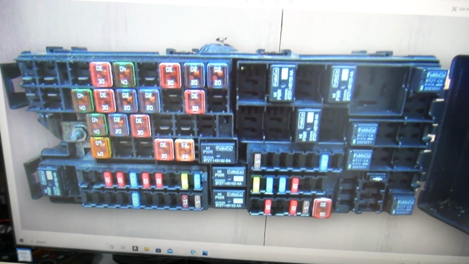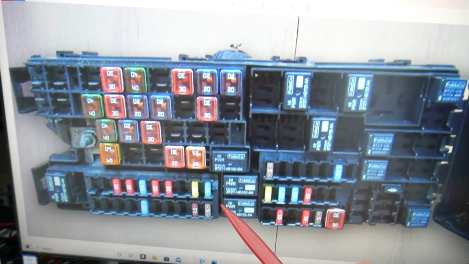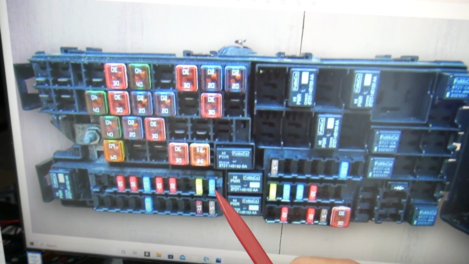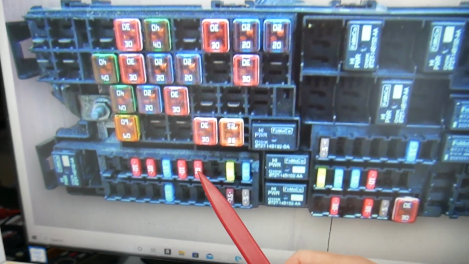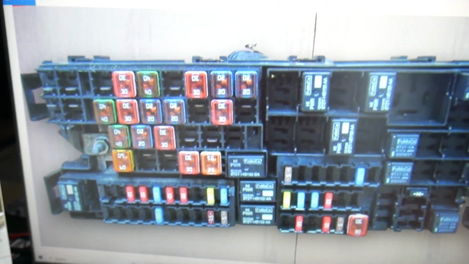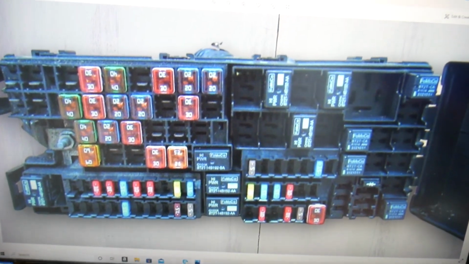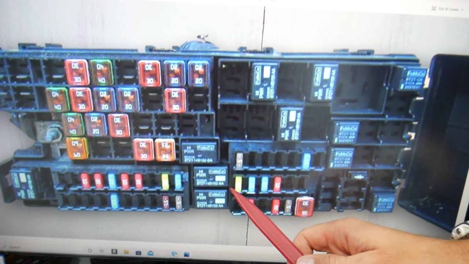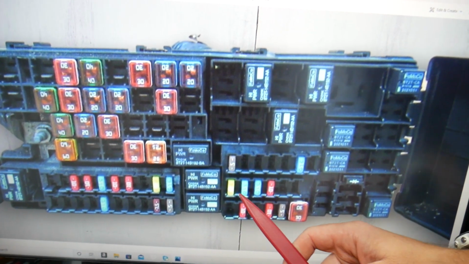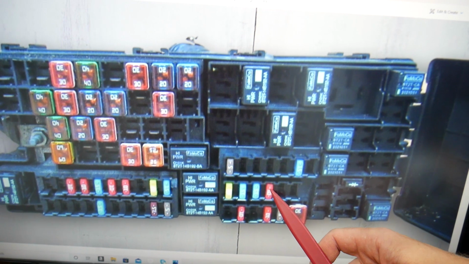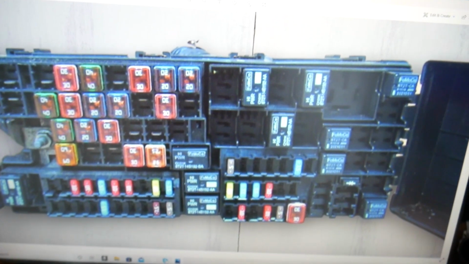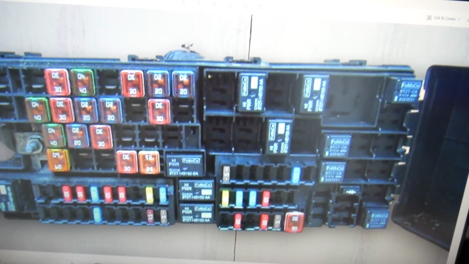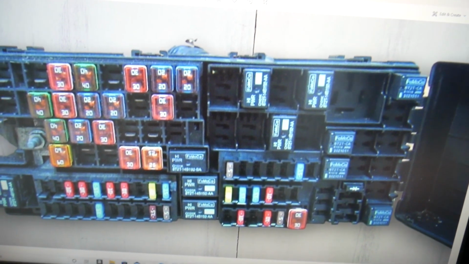Then we need to check fuse number 62. So that's 65, 64, 63, 62. That fuse right here will be 62, guys. Then we need to check fuse number 70. So if you come in that row of fuses, that's 67, 68, 69, 70. Right here, that fuse will need to be checked. Then we have one more that we need to check specifically, and that's fuse number 75.